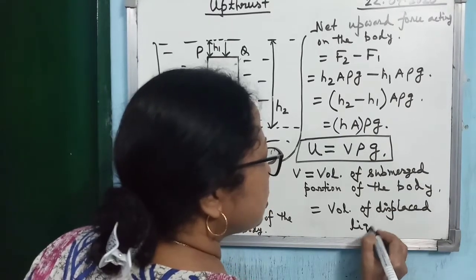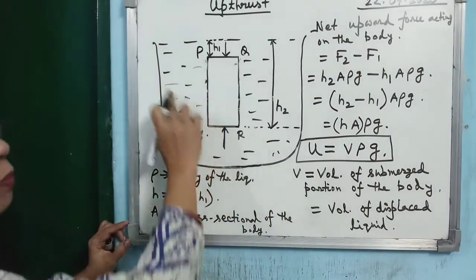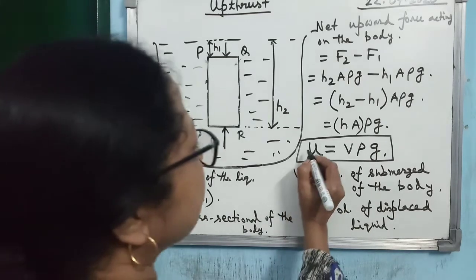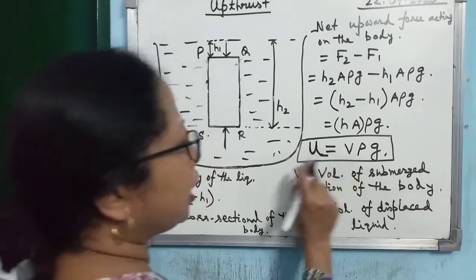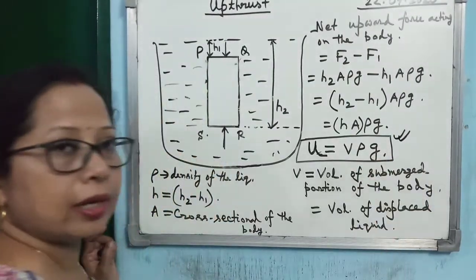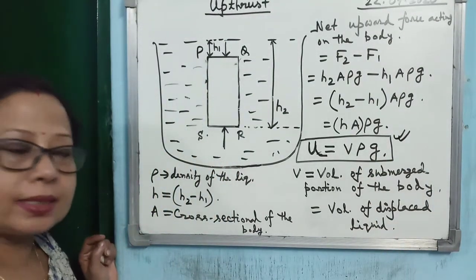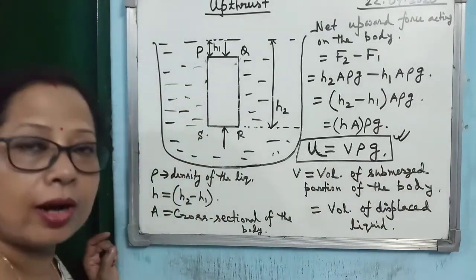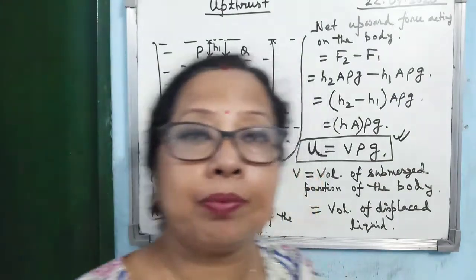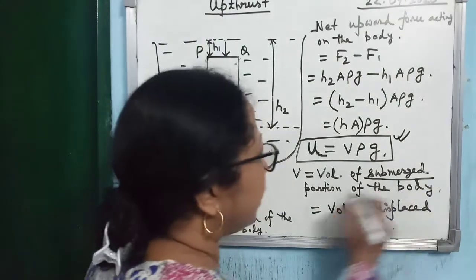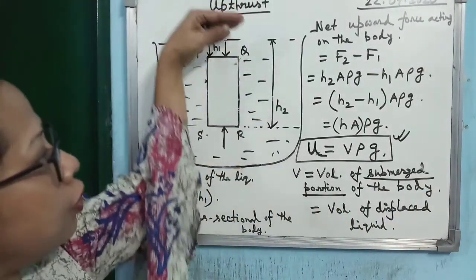Alright, because whatever be the volume of the body within the liquid, that will be the volume of the displaced liquid. So you see, this is the first expression for upthrust you have got, and it is a very, very important relation. Upthrust is equal to V into rho into G. What does V stand for? That is also another important concept. V is the volume of the submerged portion of the body. In this case, the body is fully submerged.